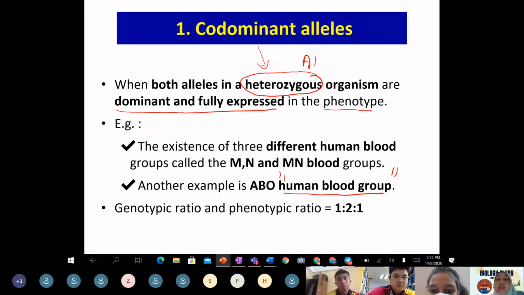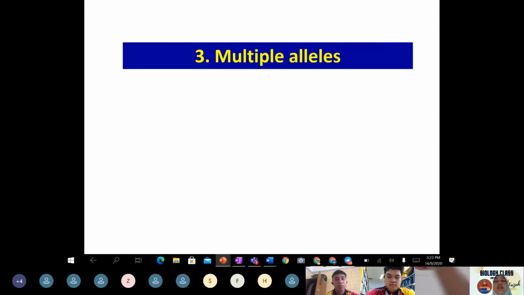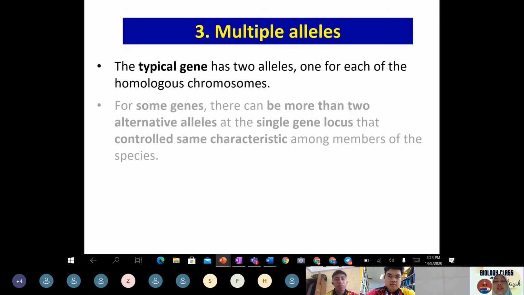Like teacher wrote down, class, AB is heterozygous, meaning this person carries allele A and also allele B. That is for the codominant.